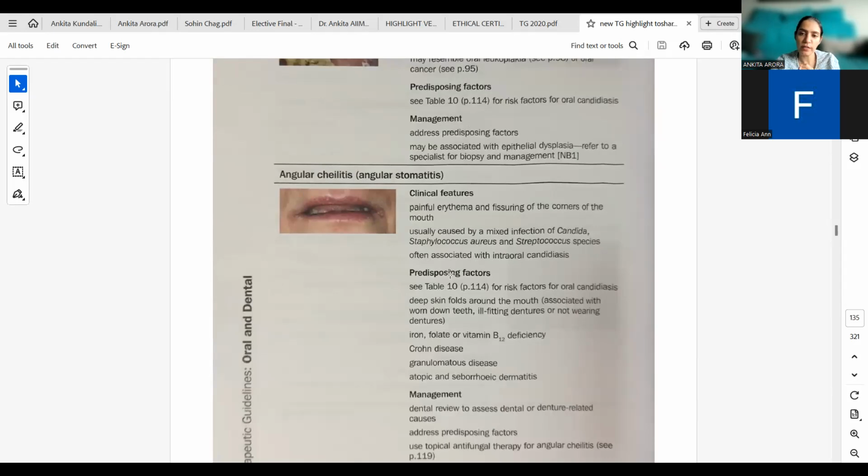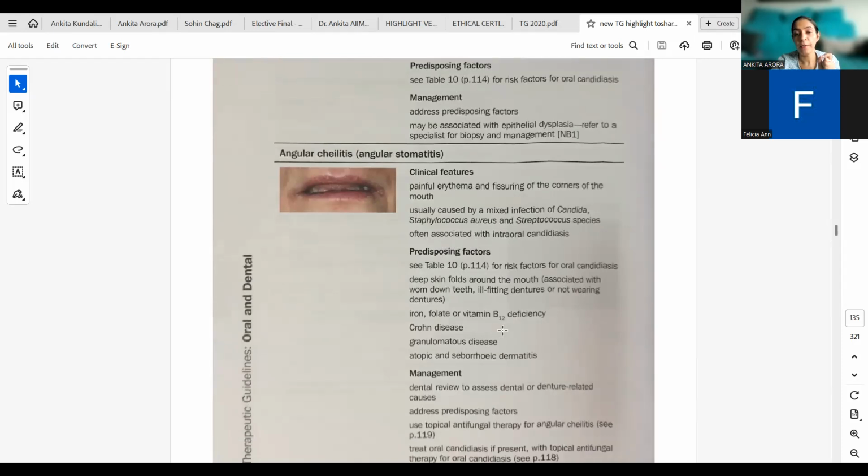So its predisposing factors, apart from what was discussed above, are deep skin folds around the mouth, associated with worn down teeth or ill-fitting dentures or not wearing dentures. So when a patient is not wearing dentures and there is overclosure of the mouth, this area keeps on becoming moist, and there is inadequate oral hygiene maintenance.